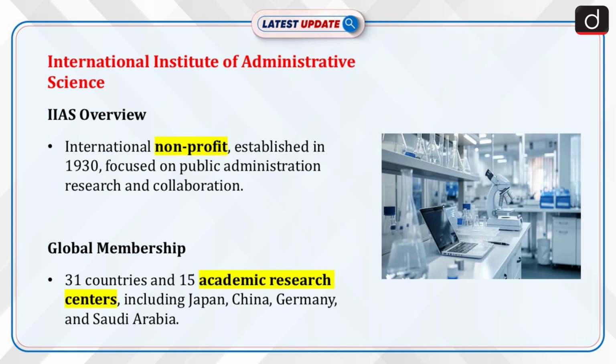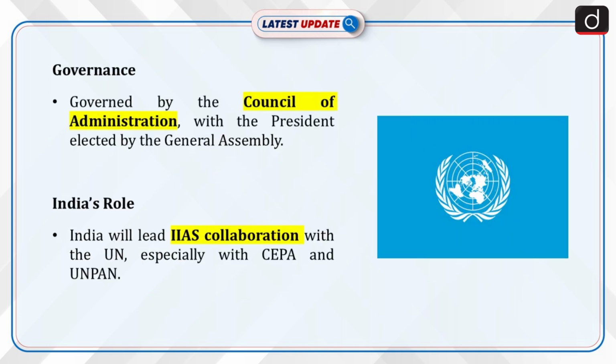Now let's discuss the International Institute of Administrative Sciences, IIAS. It is an international non-profit organization with scientific purposes, established in 1930. This global organization focuses on public administration research and collaboration, with 31 member countries and 15 academic research centers. IIAS members include major countries like Japan, China, Germany, and Saudi Arabia, indicating the institution's global significance in the field of public administration. The Council of Administration is the main governance body of the association.